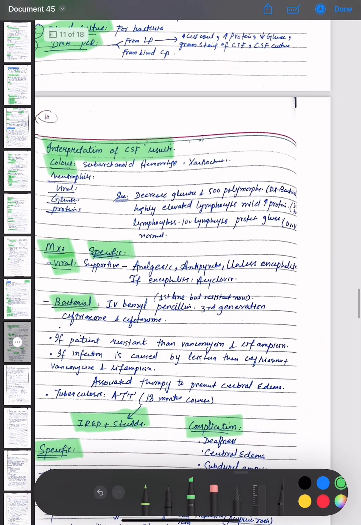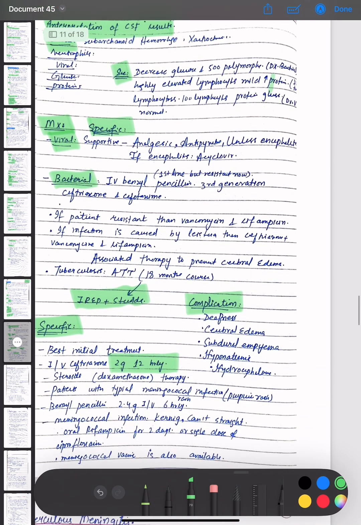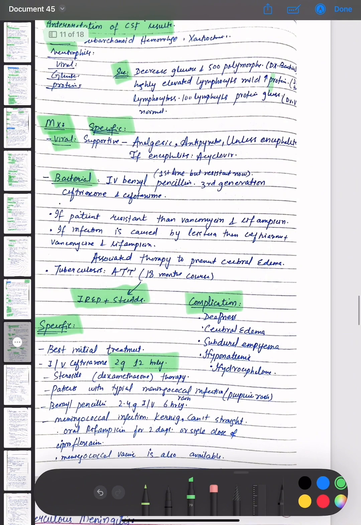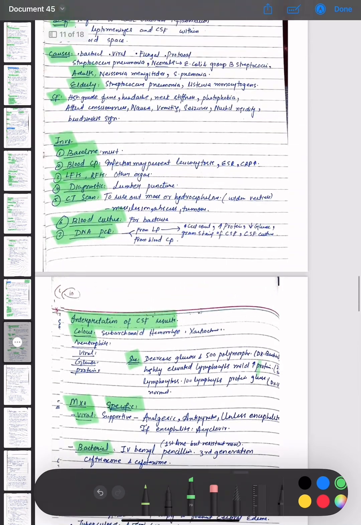Another scenario is that there is decreased glucose and 500 polymorphs. Diagnosis is bacterial. Highly elevated lymphocytes, mild increased protein, and 100 lymphocytes with protein or glucose normal suggests viral. So in meningitis, we usually have increased protein and decreased glucose present. So this is the diagnostic point.